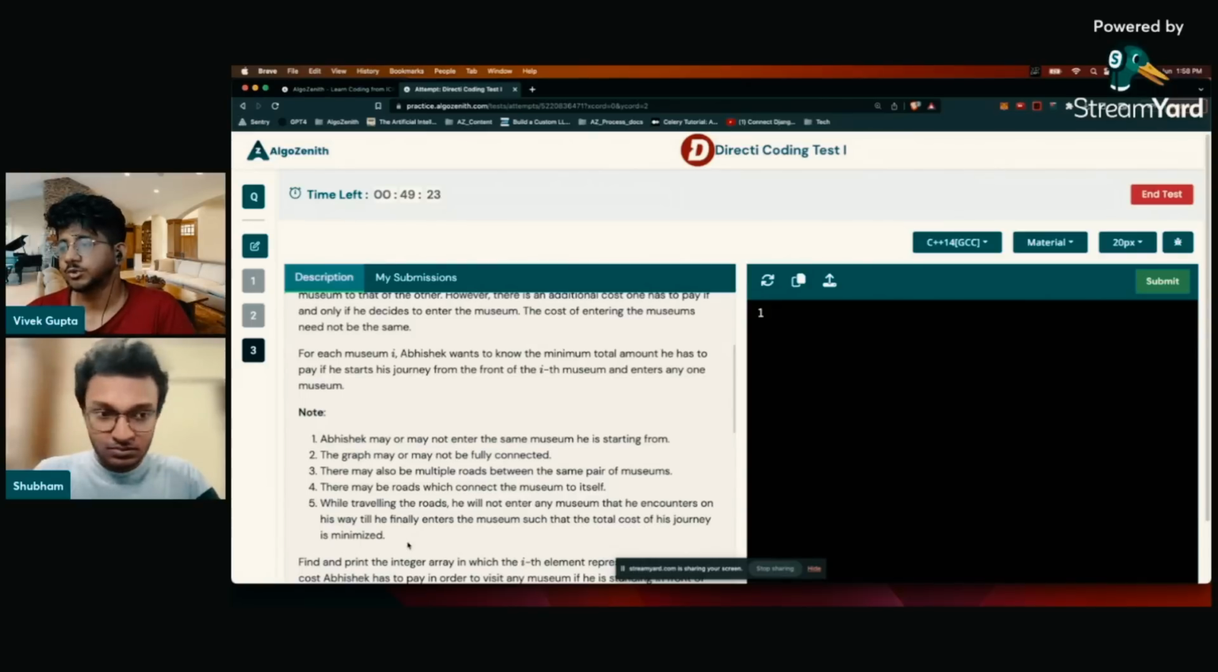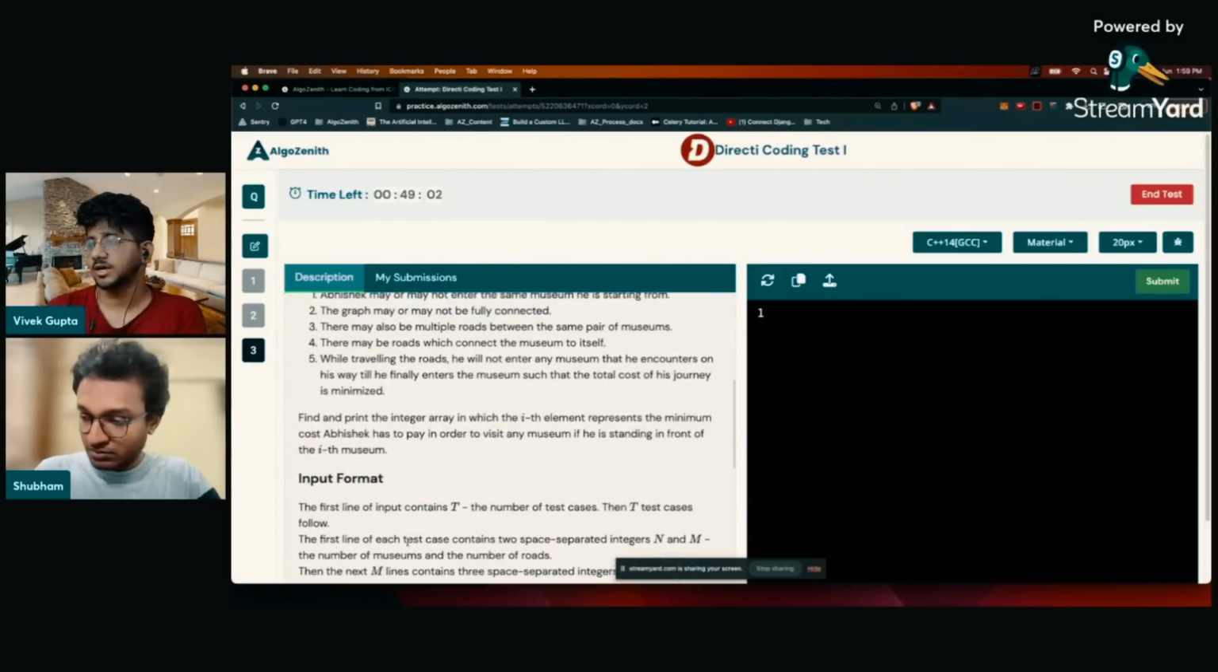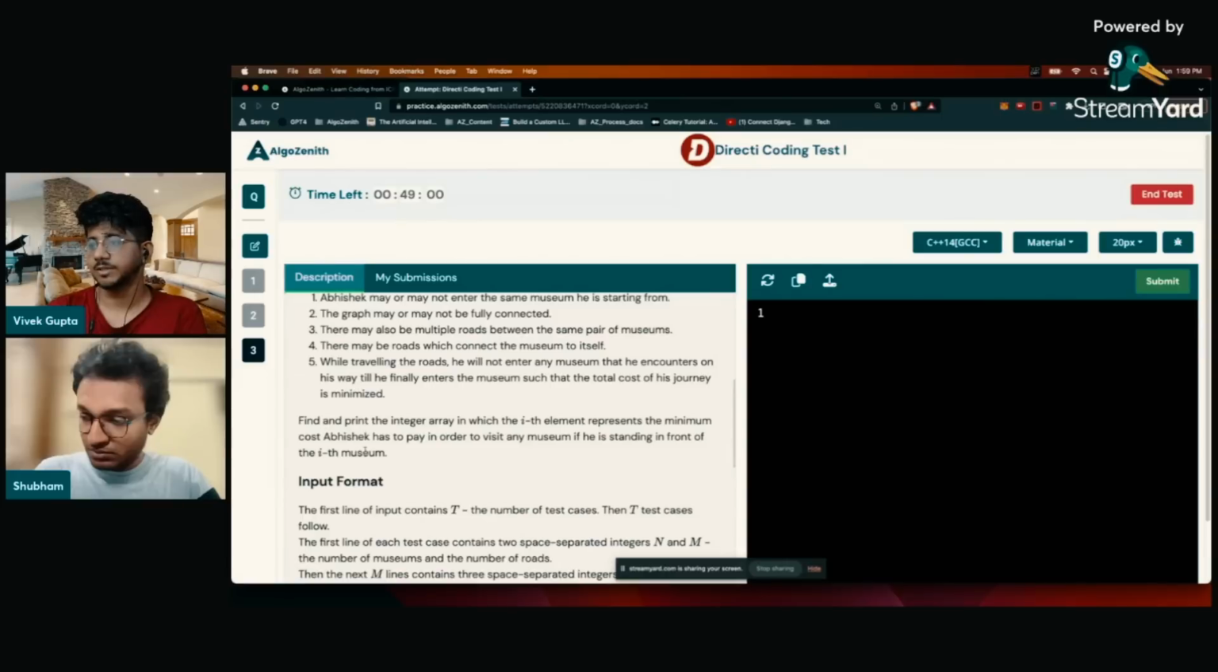While traveling the road, he will not enter any museum that he encounters on his way till he finally enters the museum, such that the total cost of the journey is minimized. So let's suppose A, then he goes to B, then he goes to C, and then enters the museum at C. So he will not enter the museum at B for sure. So there will be the cost of the edges, and then the museum entry cost at C. That's what is being said. So let's print the array where the ith element represents the minimum cost to visit the ith museum.